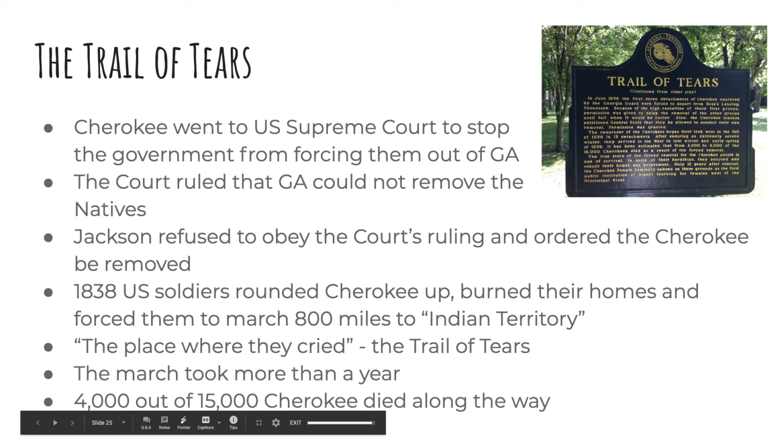So, in their language, they named this march the place where they cried. And today we know it as the Trail of Tears. The march took more than a year, and although it's not for sure how many Cherokee passed away along the way, history says about 4,000 out of 15,000 Cherokee passed away.